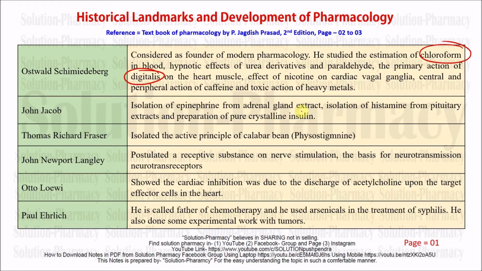Coming to the next scientist, that is John Jacob. He isolated epinephrine from adrenal gland extract and histamine from the pituitary gland. He also discovered the preparation of pure crystalline insulin. Now we have to study all these points one by one.